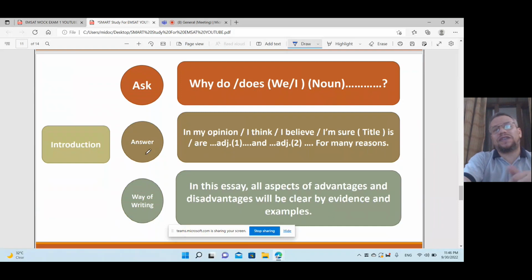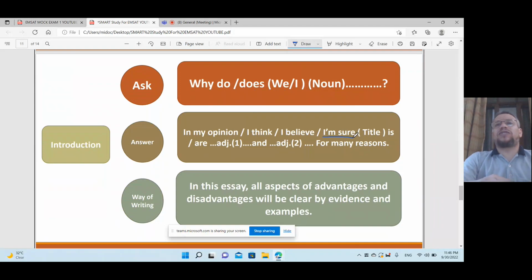The second step is to answer the question, saying in my opinion, or I think, or I believe, or I'm sure. And I like I'm sure. Why do you say I'm sure? Because you are now talking about your opinion. You have to be confident. You have to be evident. You have all the evidence to prove and to convince readers. So you say I'm sure, instead of saying I think or my opinion.